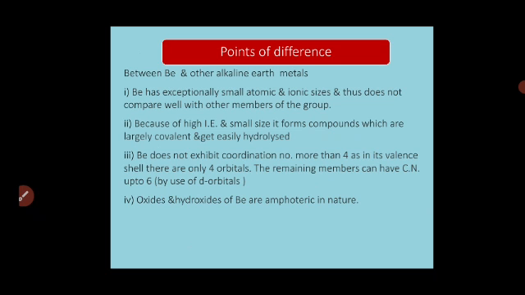Okay. Now what are the points of difference? That is, how beryllium shows different characteristics and properties than the remaining alkaline earth metals. First one, it has a very small size, maybe atomic size or ionic size, and therefore it does not compare well with other members of the group. Okay. Because of high ionization enthalpy and small size, it forms compounds which are largely covalent and get easily hydrolyzed, meaning they easily get dissolved in water.